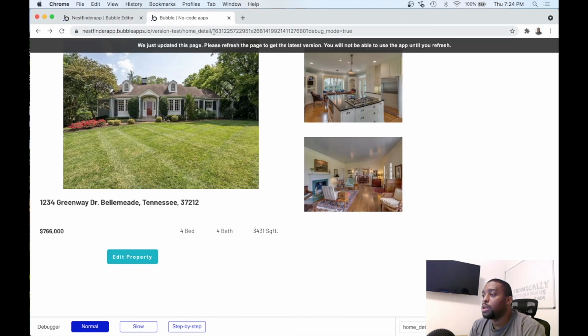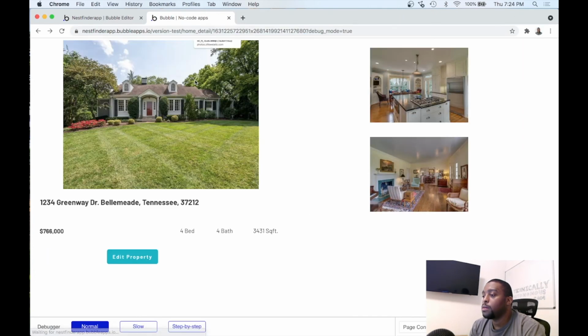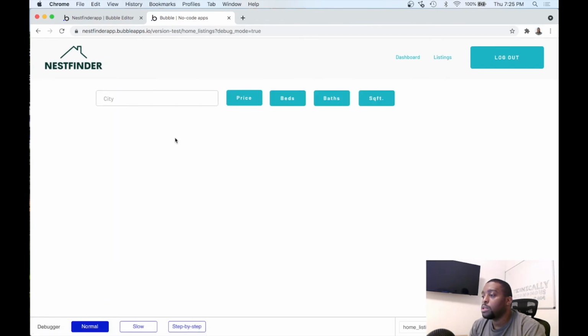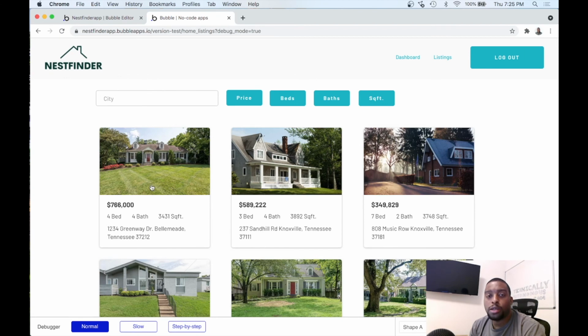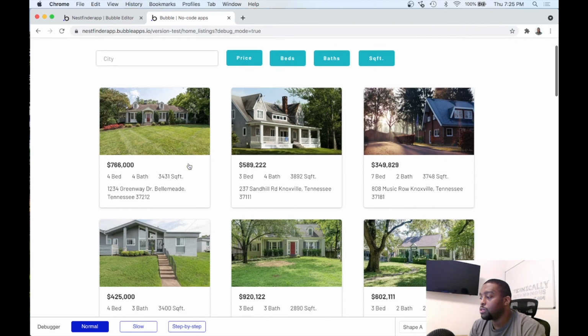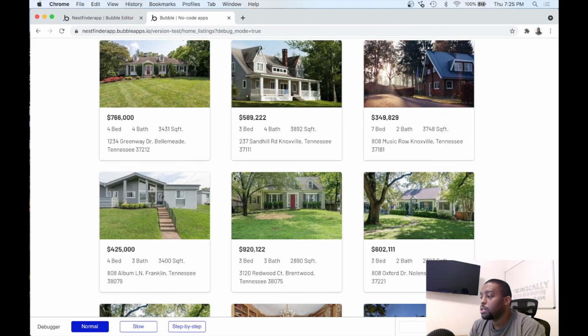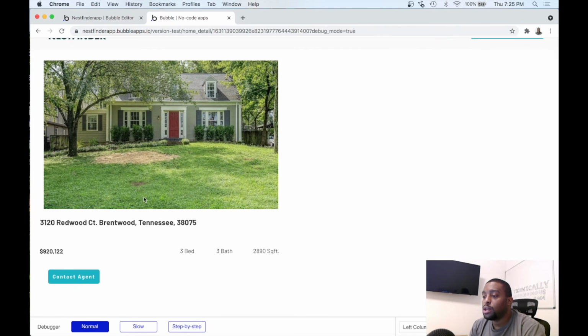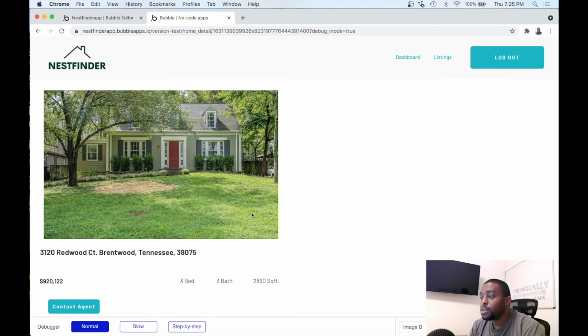Or let's go ahead and refresh. So I'm logged in as user 2. This is the only property that I own as user 2. So let's click a different property. It's the Redwood Court property. As you can see, I don't own this property, so I don't see that edit property button. All I can do is contact the agent if I'm inquiring about this home. And that's it. That's all there is to conditionals.